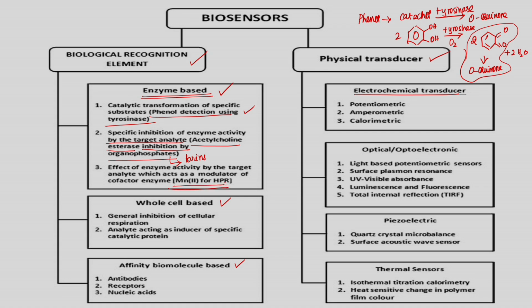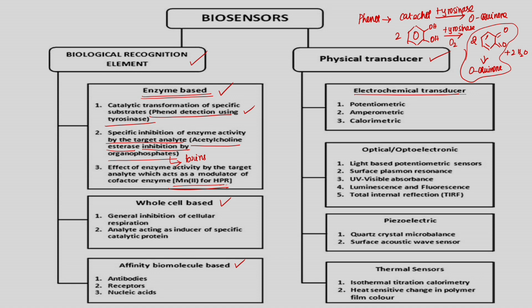So, your enzyme based recognition can be done in three ways. One is catalytic transformation of a specific substrate, another one is specific inhibition of enzyme activity by a target analyte, and another way is effect on enzyme activity by the target analyte, which acts as a modulator for coenzyme activity. So, how much target analyte is there, I will be able to measure by the increase in activity of the particular enzyme. If the activity of the enzyme is increased, obviously the substrate to product conversion is going to be increased.